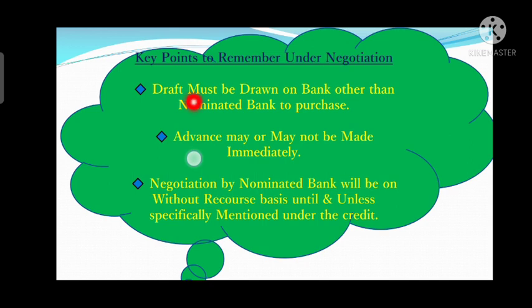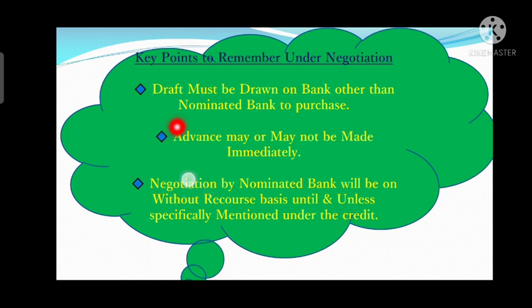But if a draft is presented, then it must be drawn on another bank rather than on the nominated bank. Then only the nominated bank can negotiate the documents.